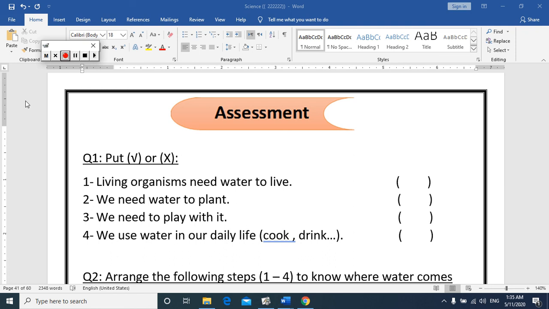Number 1, living organisms need water to live. Right or wrong? Who can answer? Yes, Abdurrahman. Yes, Budi. I can hear you. Excellent. We need water to live. So, this sentence is right. So we put right mark here.